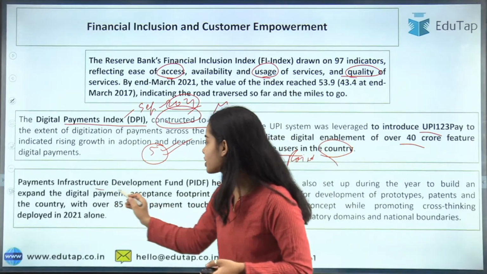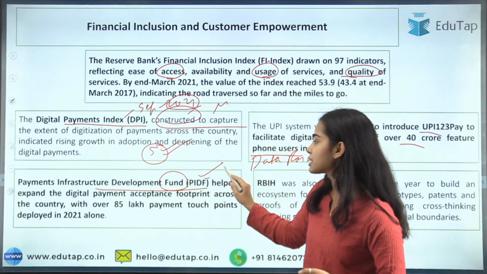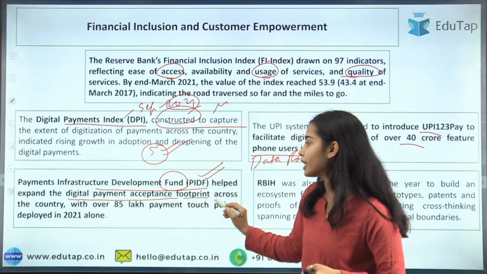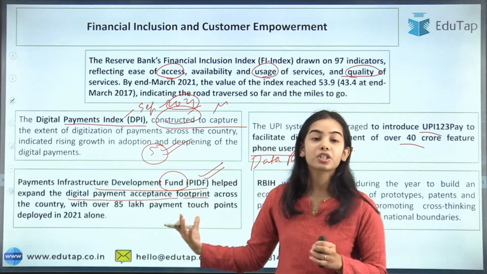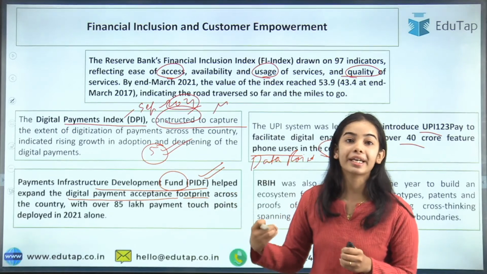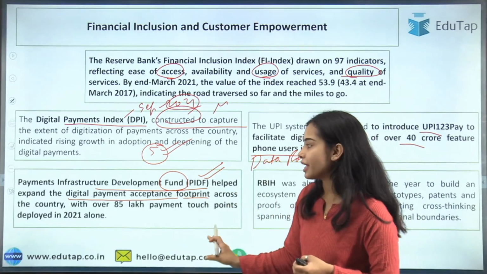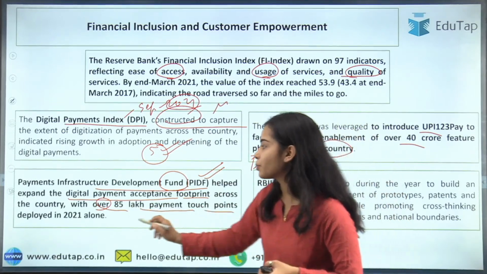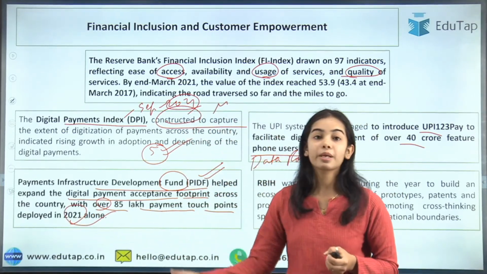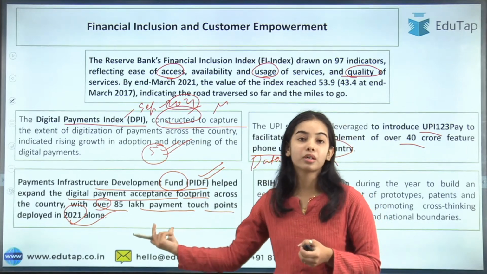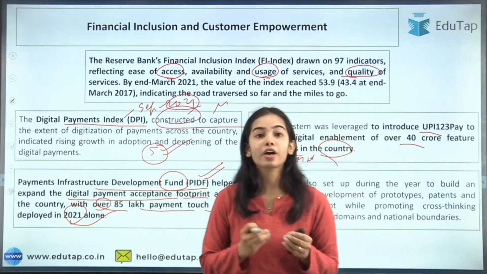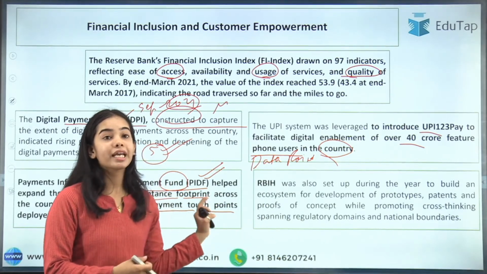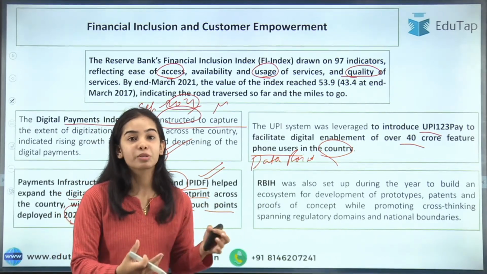The Payment Infrastructure Development Fund, this is the PIDF. This is a scheme that helps to expand the digital payment acceptance footprint across the country. Here the digital payment infrastructure is provided, like POS machines and everything, with over 85 lakh payment touch points deployed in 2021 alone. So this is the important number. You can see that 85 lakh payment touch points have been deployed in 2021 alone, and this PIDF is for touch points like POS machines and all.